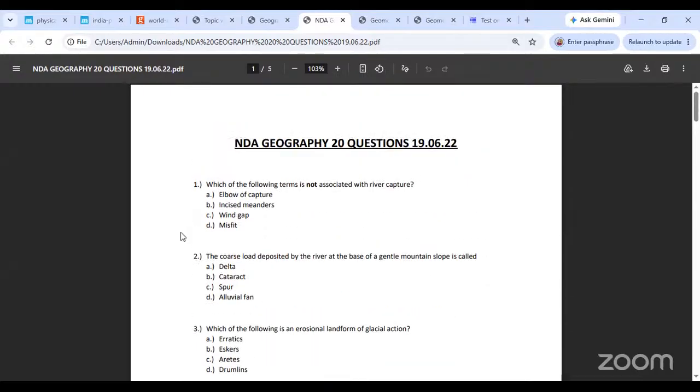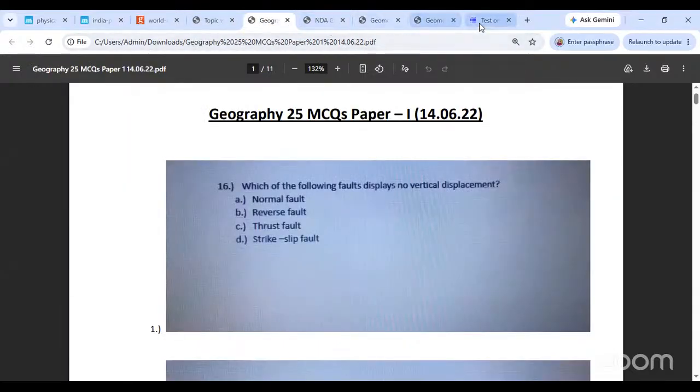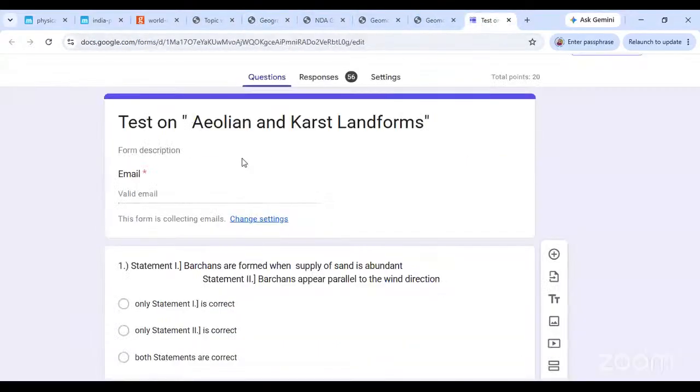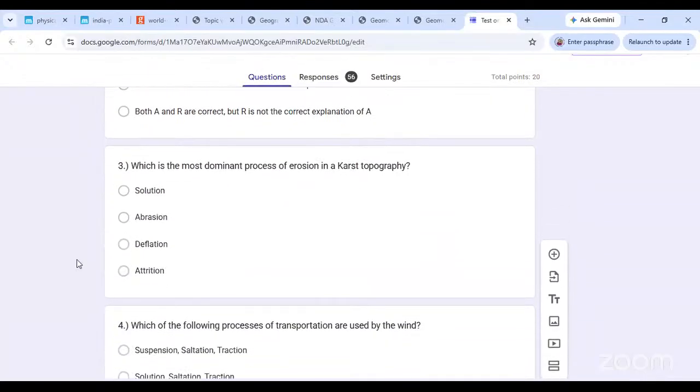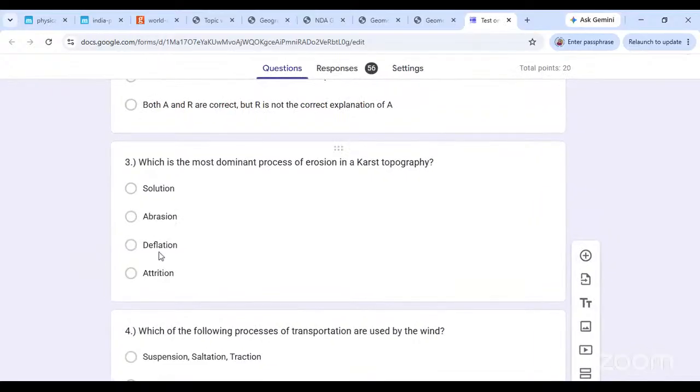Let's look at all sorts of questions here. Not this one. Okay, we will now do questions on karst landforms. This is Aeolian, this is karst. Which is the dominant process of erosion in a karst topography? Solution, abrasion, deflation, attrition. How does erosion happen? By solution, abrasion, deflation, or attrition? This is for you both, Fatma and Wes.